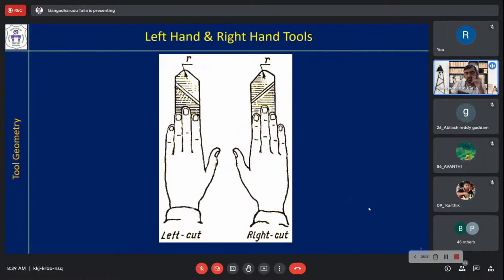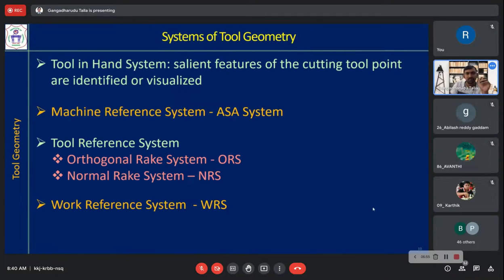Left hand, right hand, I have told. So your thumb is indicating the feed direction. And if the cutting tool is going away from the chuck, it is a left hand cutting tool. Coming towards the chuck is a right hand cutting tool. So these are the systems of representing the tool geometry. Tool in hand system we have just seen.